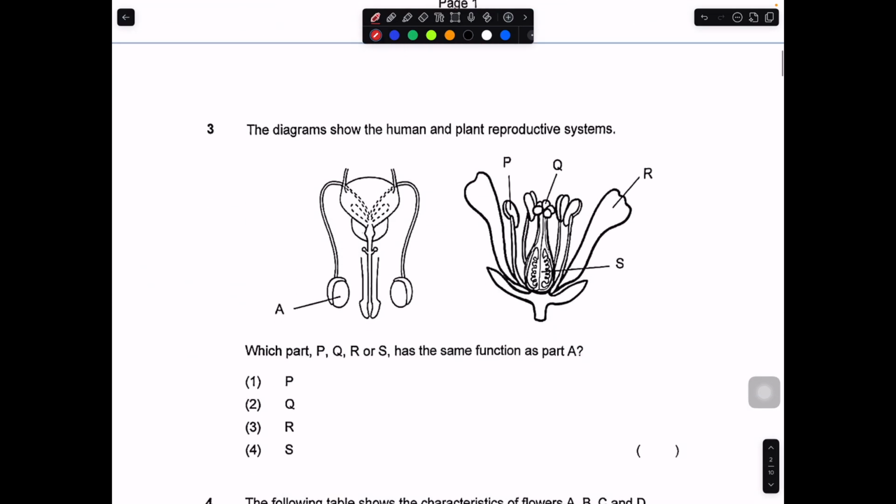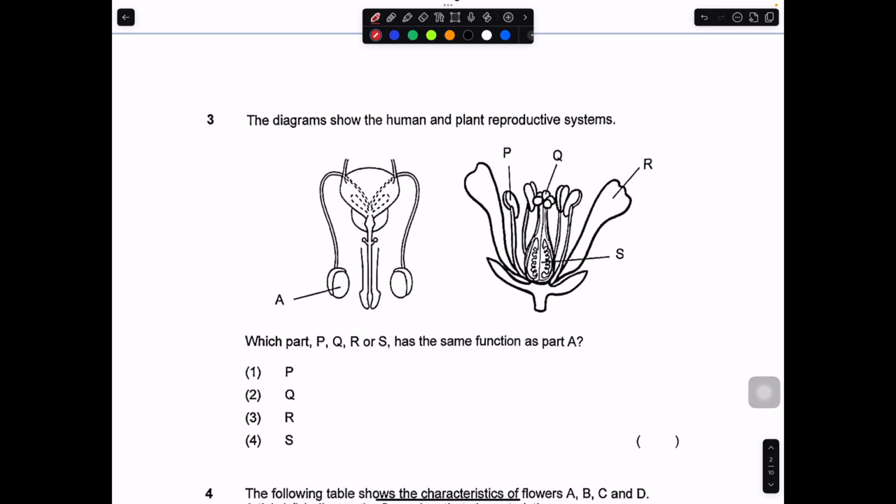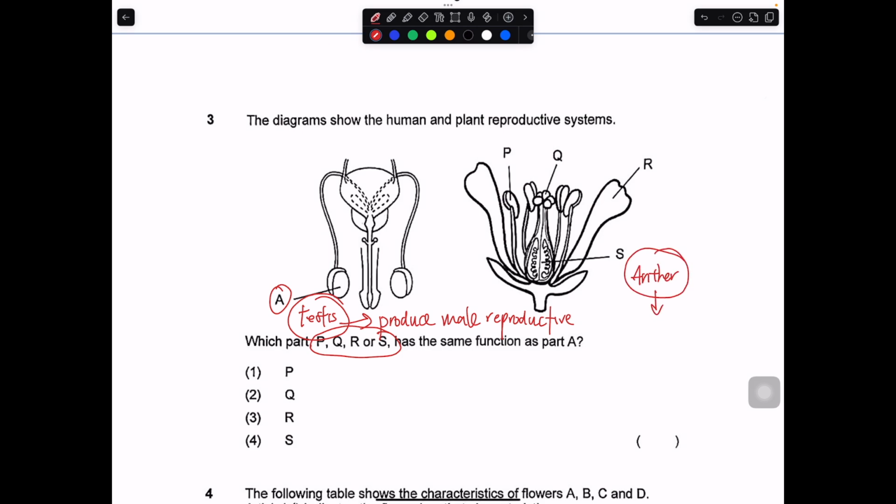Let's take a look at number 3. The diagram shows human and plant reproductive systems. Which part P, Q, R, S has the same function as part A? You need to know part A is the testis, which is the part that produces the male reproductive cells. If we want to match it with a flower, which produces the male reproductive cells, we need to look for the anther. The anther of the flower will produce